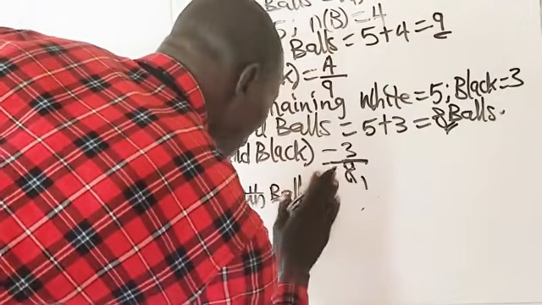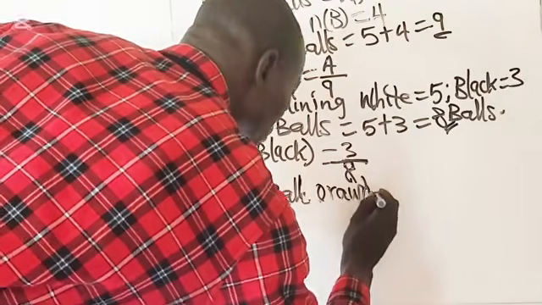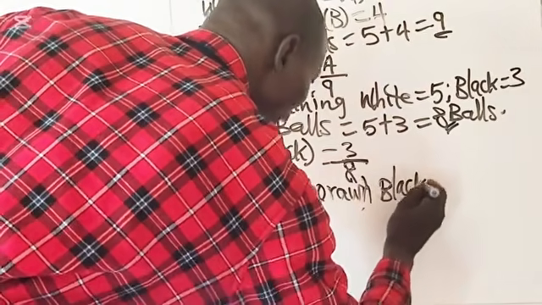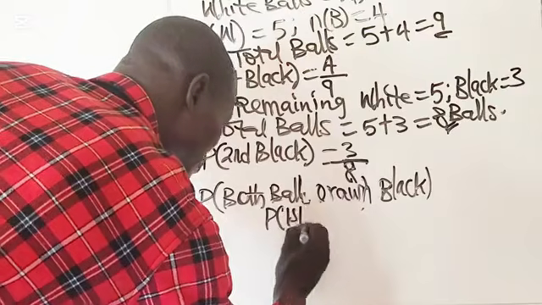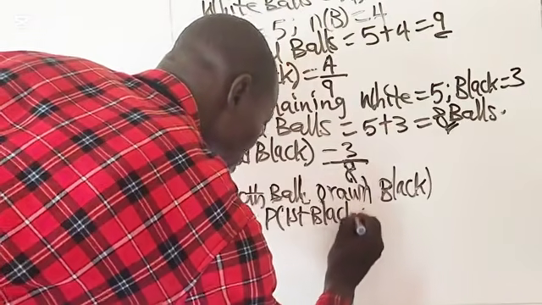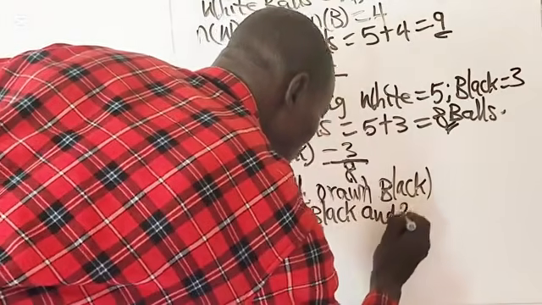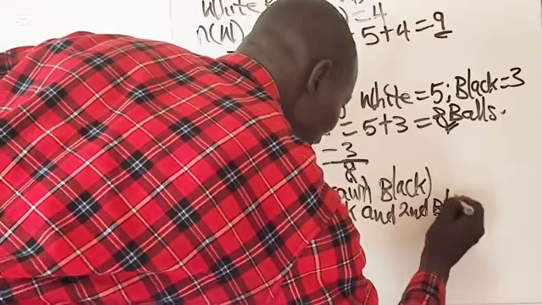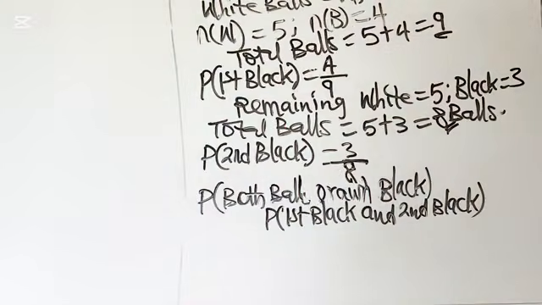If you want both to be black, that means you have the probability of first black and second black. If the first is black, the second too will be black.